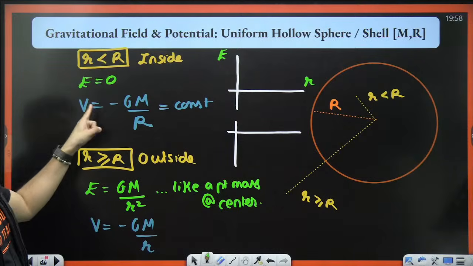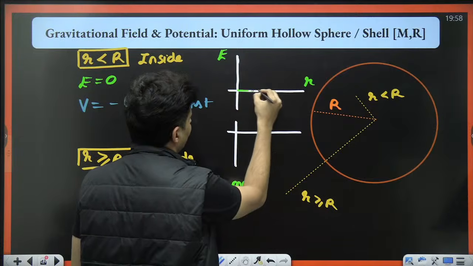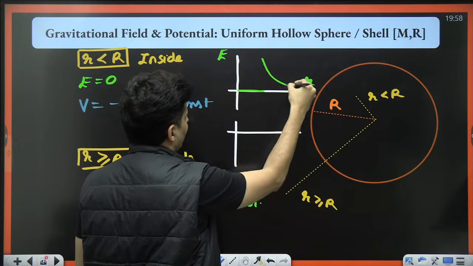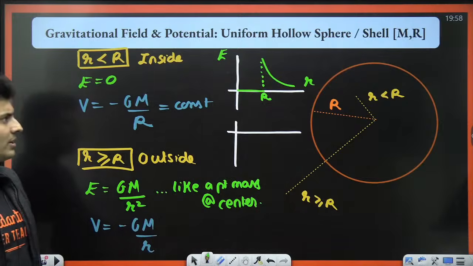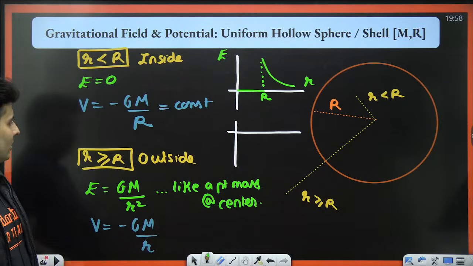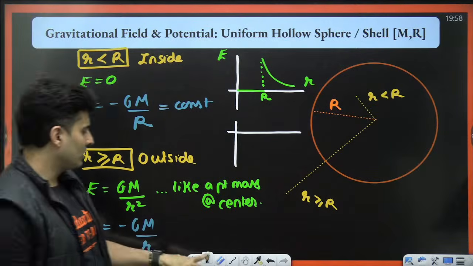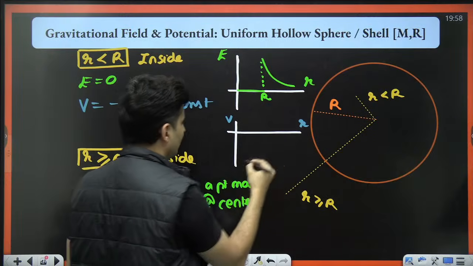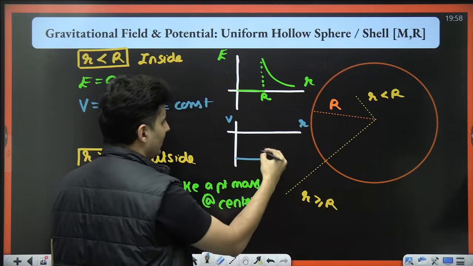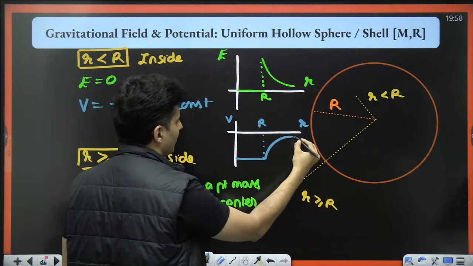For a shell, it is 0 inside, then suddenly becomes 1 by r square. That change happens at r. That is for the field, for the shell. For potential, it is constant, then it is inversely proportional to r, but it is a negative value. So if it is potential versus distance, it is a negative constant till r, and then it goes like this.